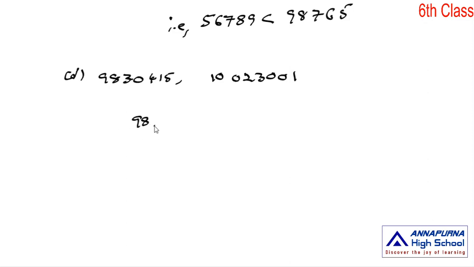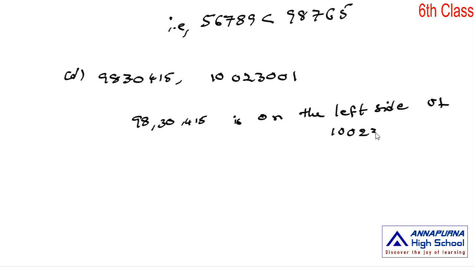Here 98 lakh 30,415 is on the left side of 1 crore 23,001. That means 98 lakh 30,415 is less than 1 crore 23,001.